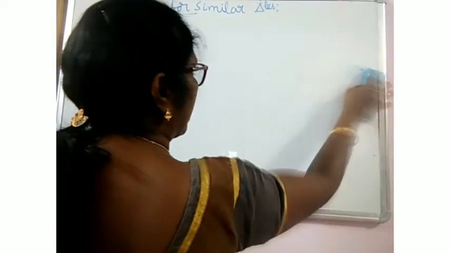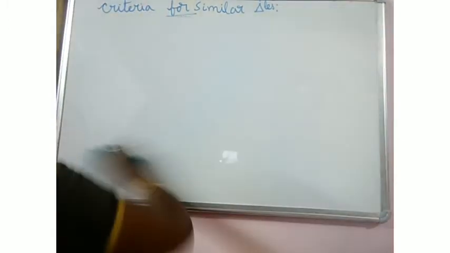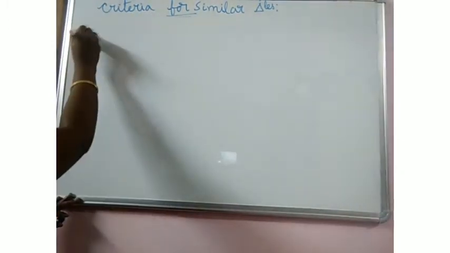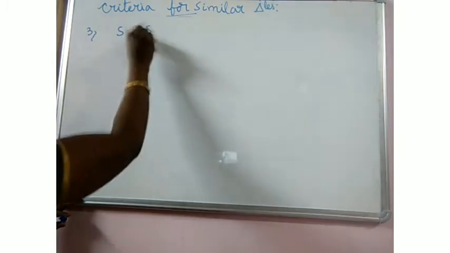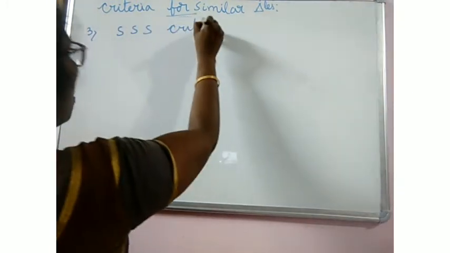What is this SSS criterion? Your third criterion is SSS criterion, or axiom also we can say, or postulate.